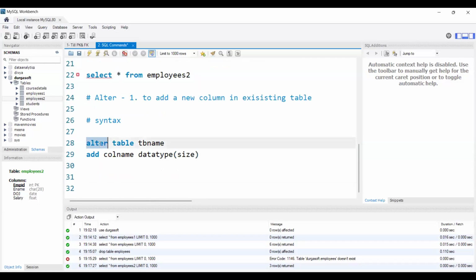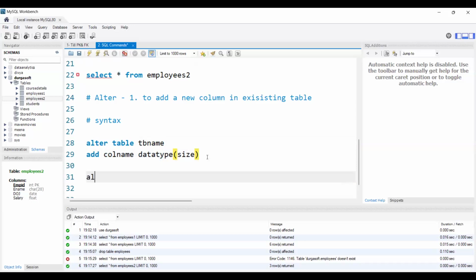Basically, what we are doing is altering the table. Altering in the sense that we are changing the structure of the table, right? Basically, alter means changing, correct? We are giving the table name for which we are going to make these changes. And what kind of change do we want? To add one column, so I'm using the add keyword. I will give the new column name. Whatever column I want to add, I will give the column name. And obviously in SQL, whenever we define a column name, we need to give the data type and size, right?